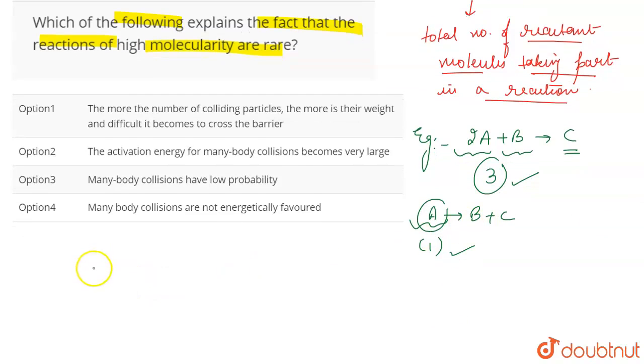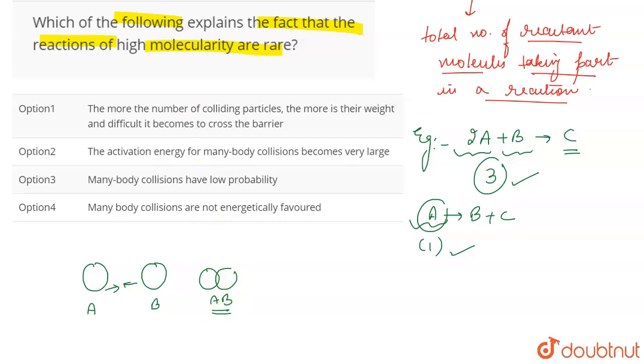So what really happens is that suppose in a container where the reaction is taking place, you have a molecule of A and a molecule of B combining with each other. When A and B are in the vessel, they will approach each other and collide, and they will collide and lead to the formation of AB. This is how the collision will take place.